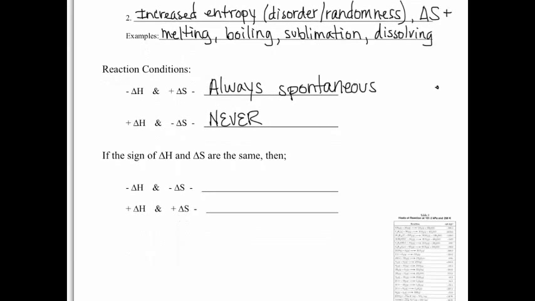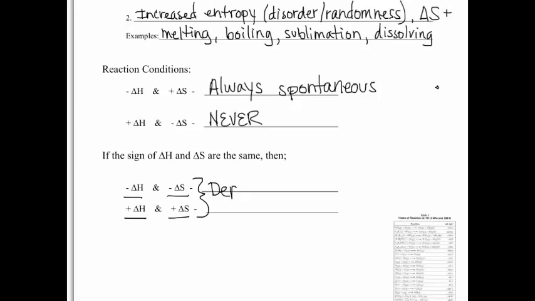Now, sometimes you'll find the conditions where delta H and delta S are both negative. And delta H being negative is going to be favorable, but delta S being negative isn't. So it really depends on the temperature where this reaction is occurring in order for this to be spontaneous or not. And the same thing's true when delta H is positive, or it's endothermic, and it is becoming more disordered. So for these two, we can lump them in together.